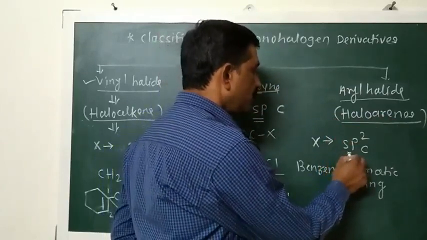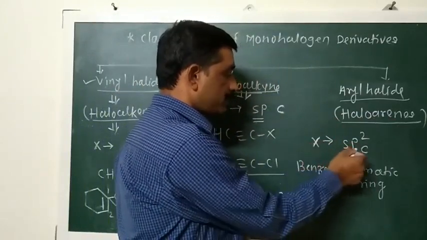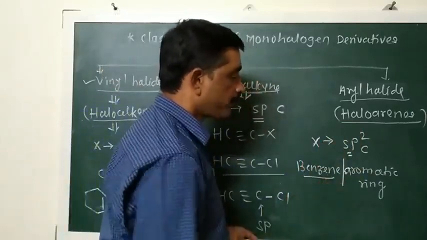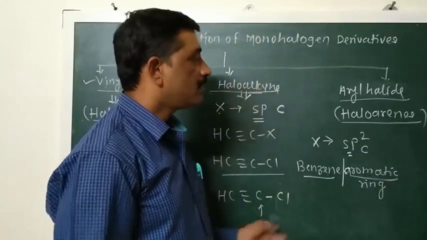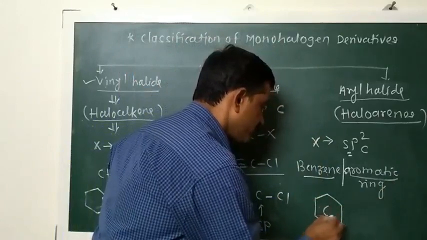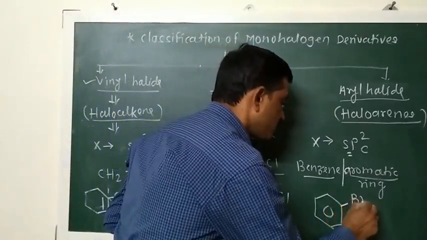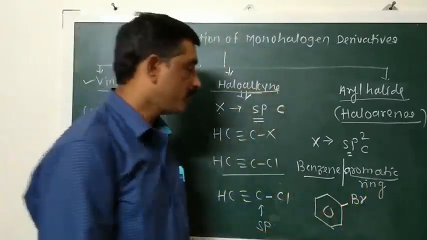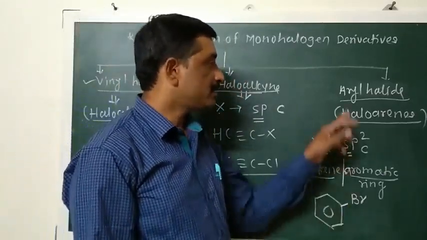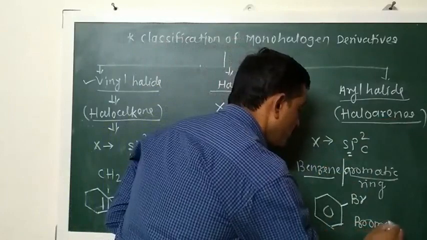In these haloarenes, the halogen atom is directly attached to the sp2 hybridized carbon atom of a benzene ring or any aromatic ring. Then such compounds are called aryl halides, or they are also known as haloaryls. This is benzene. Benzene is an aromatic compound, and when, suppose, bromine is attached to any carbon atom of this benzene, then we get a new compound containing a halogen atom, and they are called haloaryls. The compound is bromobenzene.